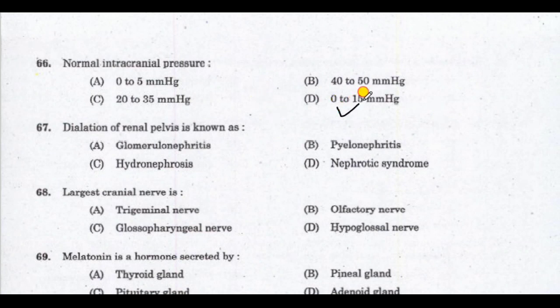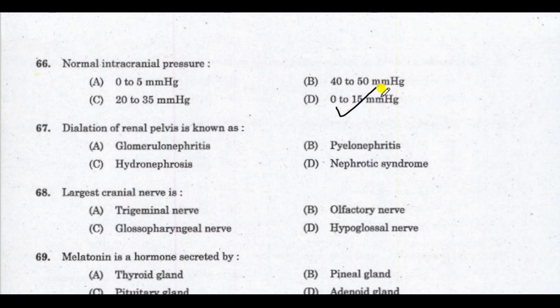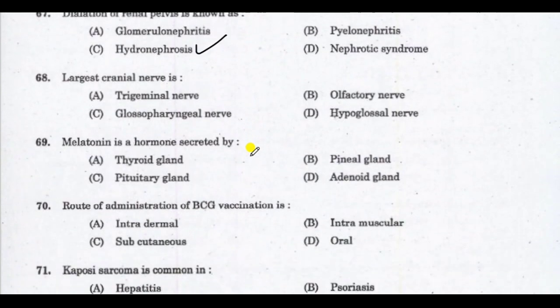Next question, normal intracranial pressure? Correct answer is 0 to 15 mmHg. Normal ICP or intracranial pressure is 0 to 15 mmHg. Next question, dilation of renal pelvis is known as? Correct answer is hydronephrosis. Dilation of renal pelvis is known as hydronephrosis.